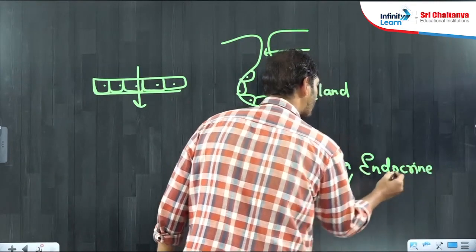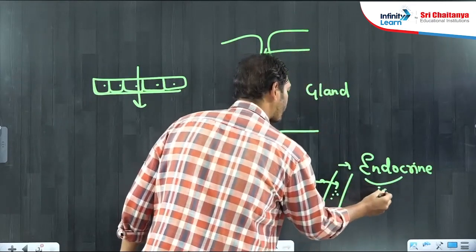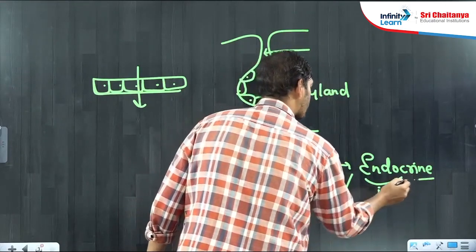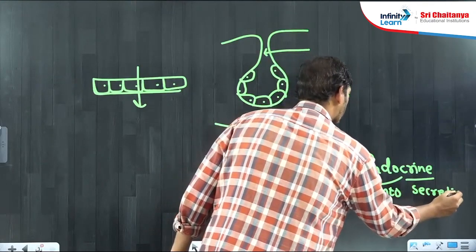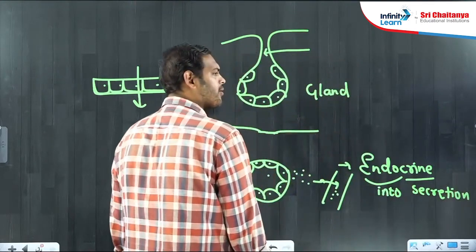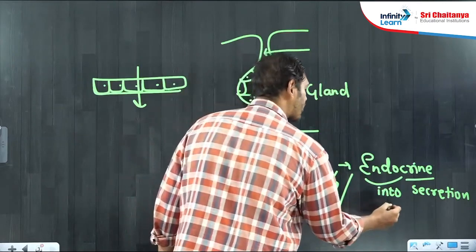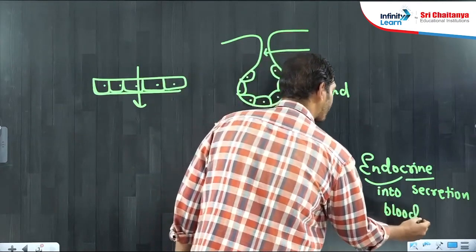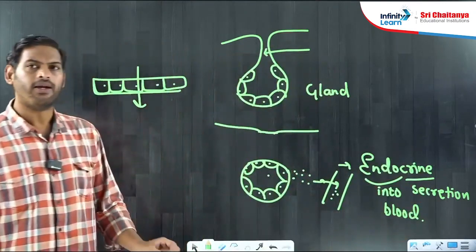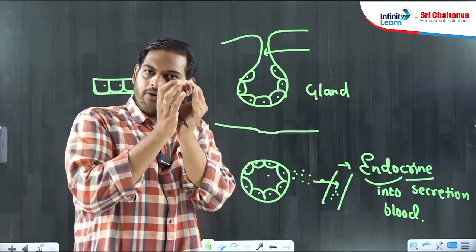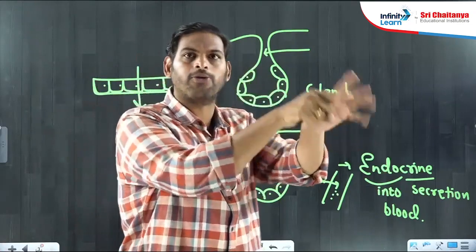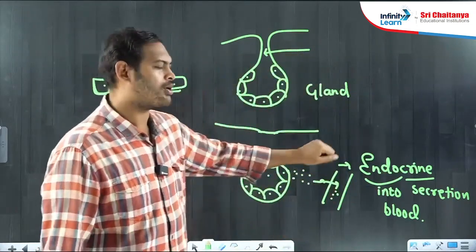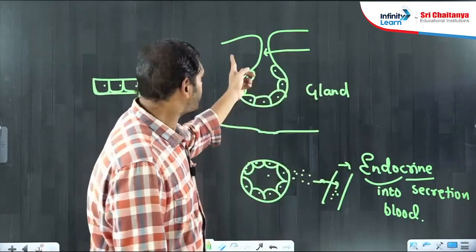Endo, which means into, crine means secretion. What into? They were secreting into blood. So endocrine means any gland which releases its chemicals directly into the blood. Those are endocrine glands.